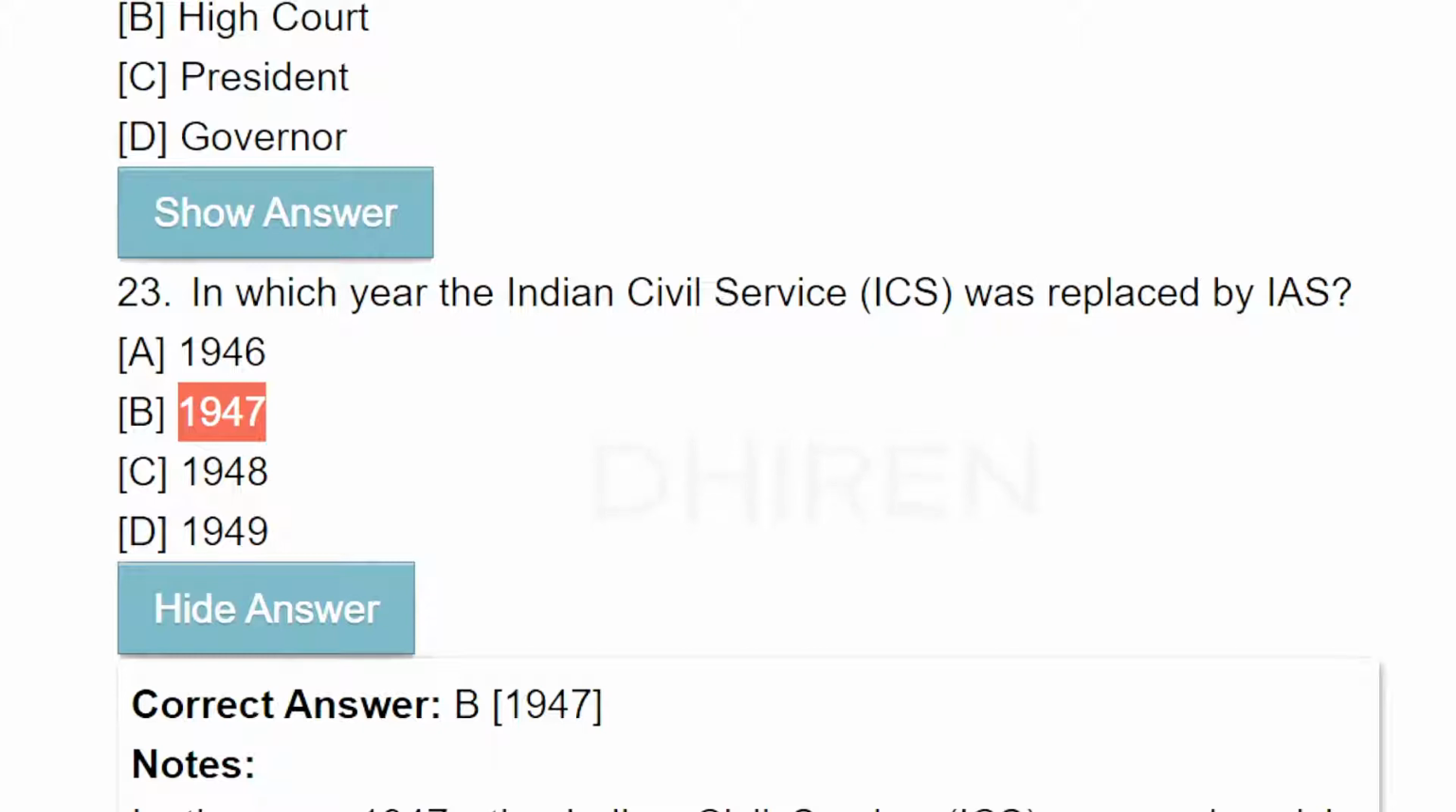In the year 1947, the Indian Civil Service, ICS, was replaced by the Indian Administrative Service, IAS, and the Indian Police was replaced by the Indian Police Service, IPS, and were recognized by the Constitution as all India services.